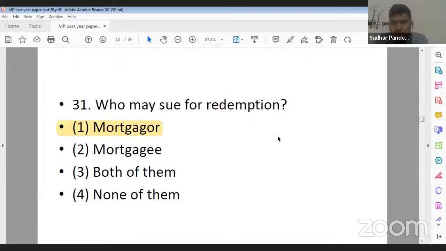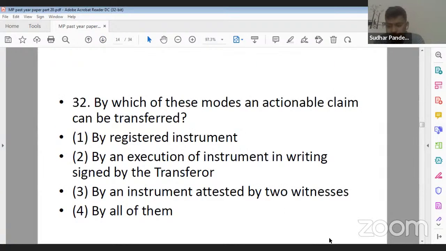Redemption कब होता है? Property redemption का मतलब होता है property वापस लेना. तो mortgager ने ही तो property दी है, तो वही तो वापस redeem करेगा. mortgagee के पास तो already है ही, उसे redeem करने की क्या जरूरत है? Understanding the point over here? चलिए next question. Question number 32.